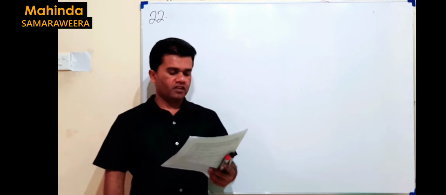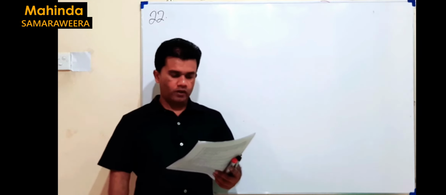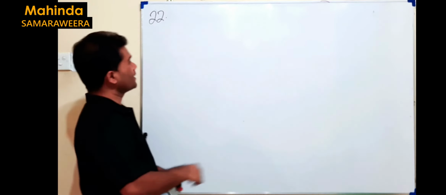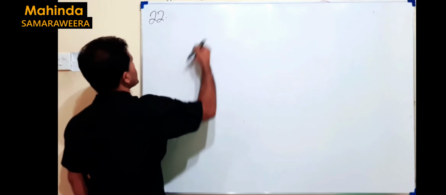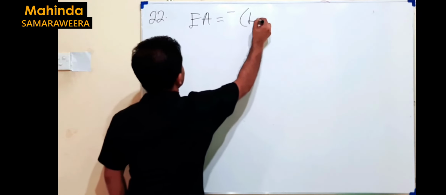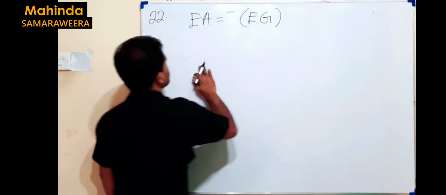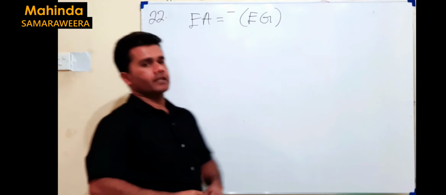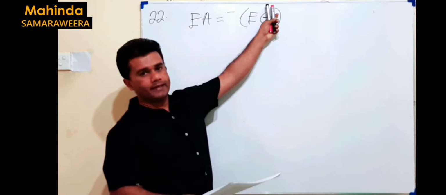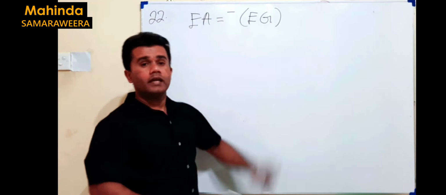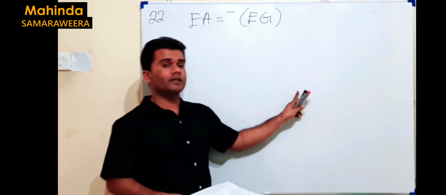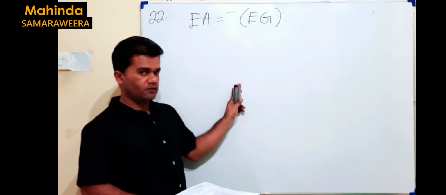Which of the following statements are correct? First one: chlorine has the highest electron affinity. In the new syllabus, we take this as electron gain enthalpy. Electron affinity has a relationship with electron gain enthalpy like this: electron affinity is actually the negative of electron gain enthalpy. If electron gain enthalpy is minus 200, electron affinity is plus 200.